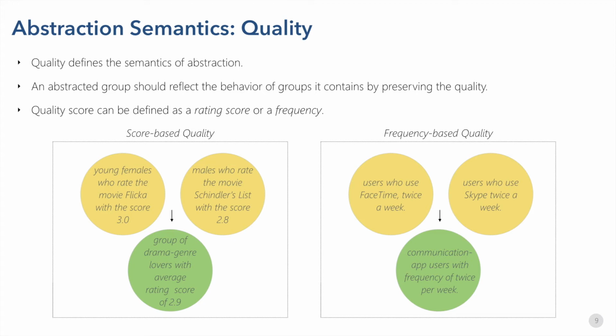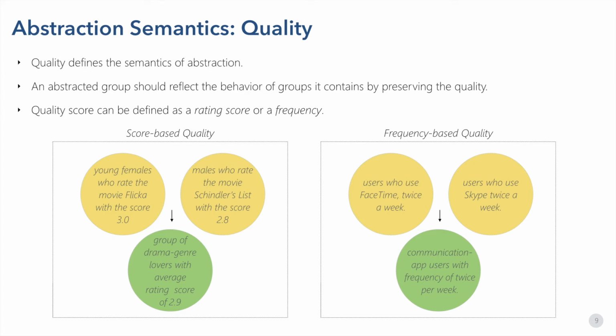For instance, the group of young females who rate the movie Flicka with the score 3 and the group of males who rate the movie Schindler's List with the score 2.8 can both be abstracted to a group of drama genre lovers with average rating score of 2.9, while the quality scores are relatively the same. The same example can also be mentioned for the case of frequency.